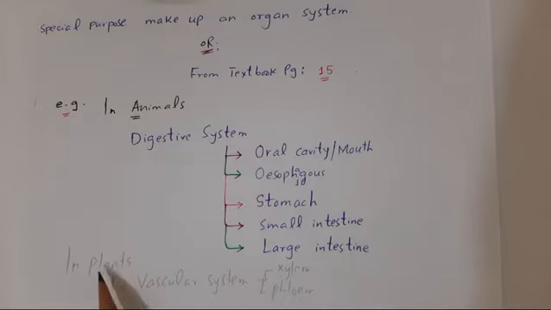Similarly, an example of an organ system in plants is the vascular system or transport system, which consists of xylem and phloem. Xylem helps in the transport of water, while phloem helps in the transport of food.